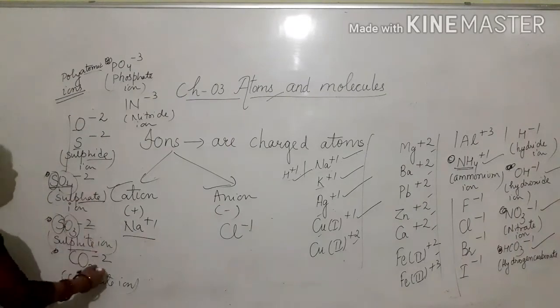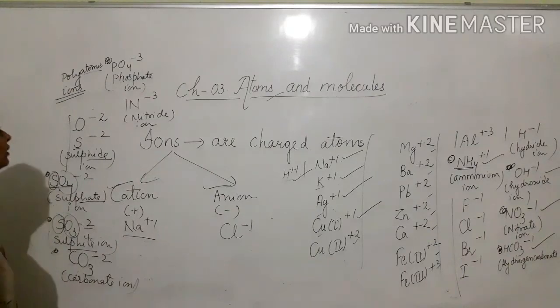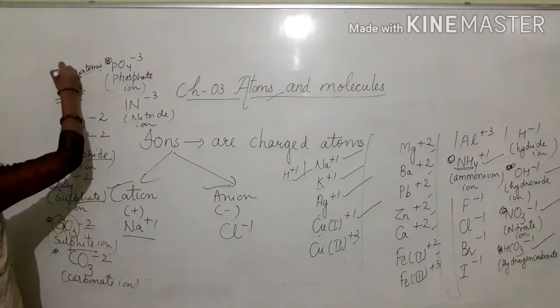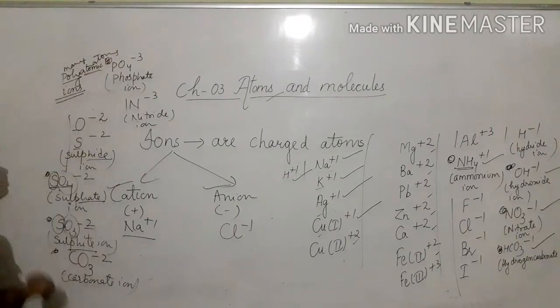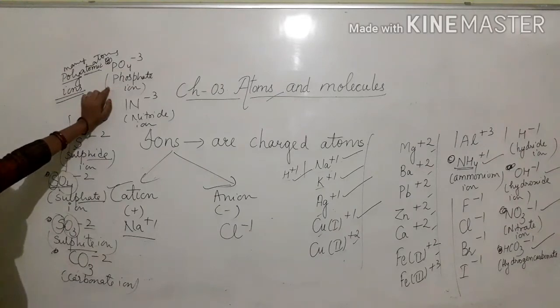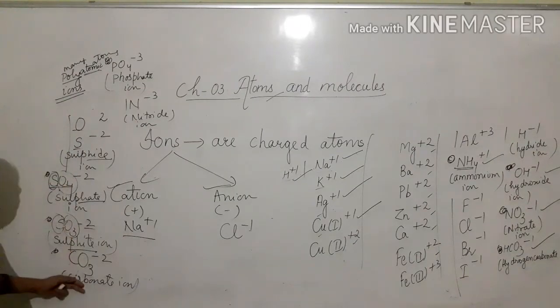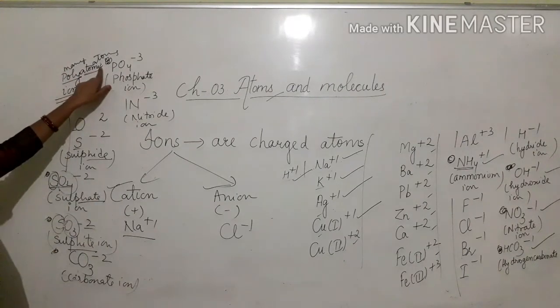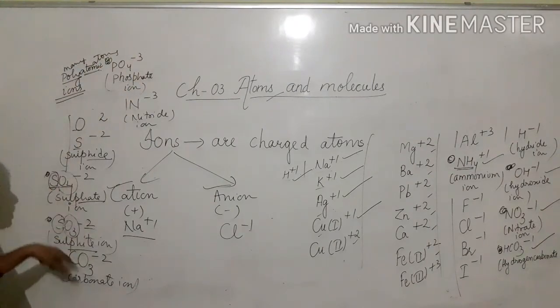So these are called polyatomic ions, which are made up of, poly means many, atomic means atoms. So which are made up of many atoms. These are not made up of only one atom like these. These are made up of many atoms having a net charge.